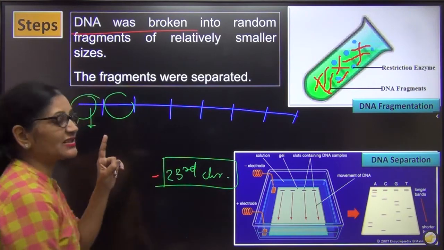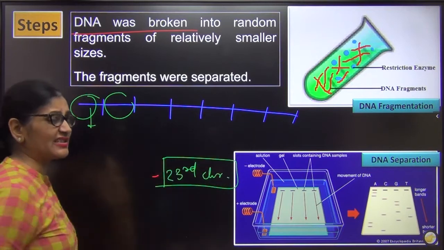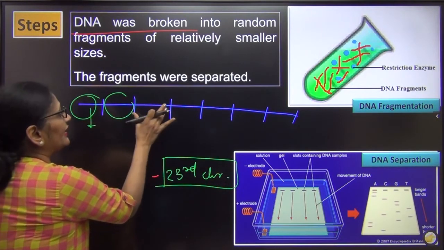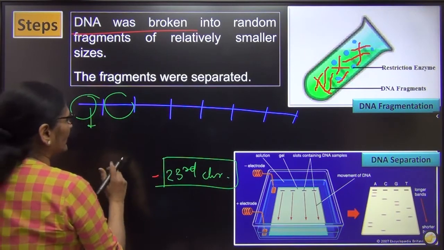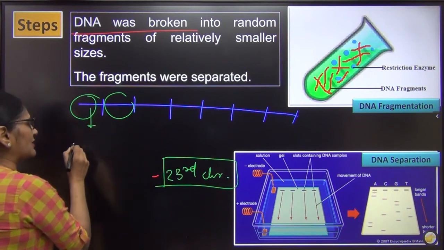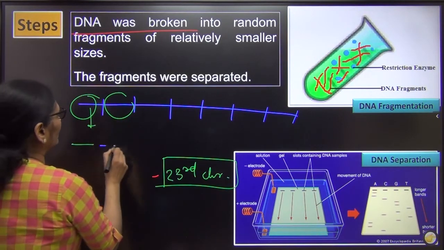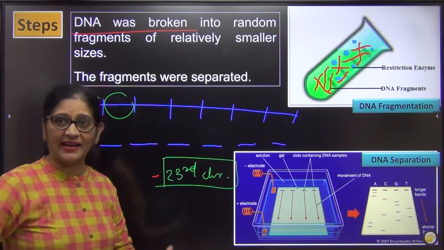So what we did was we took out one chromosome at a time. We took out the chromosome, we took out its DNA, how to take the DNA I've already told you, and then we cut that DNA into small fragments. Now I'm going to study these small fragments. I'm going to study the nucleotide sequence of this one, then of this one, and this can be studied by different groups of scientists as well.